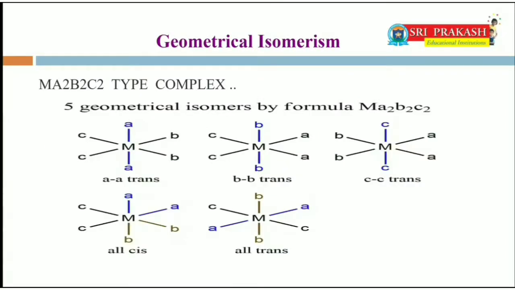Ma2B2C2 type complex. In Ma2B2C2 type complex, the following 5 geometrical isomers are possible. First one, AA trans. In this isomer, A and A are in opposite positions to each other. BB and CC are in cis positions.